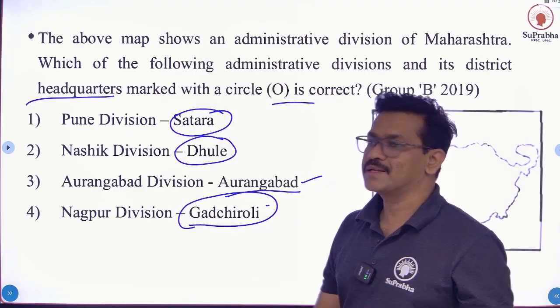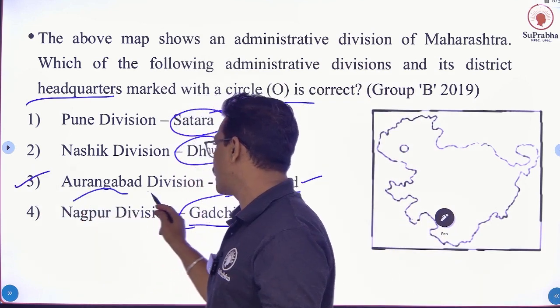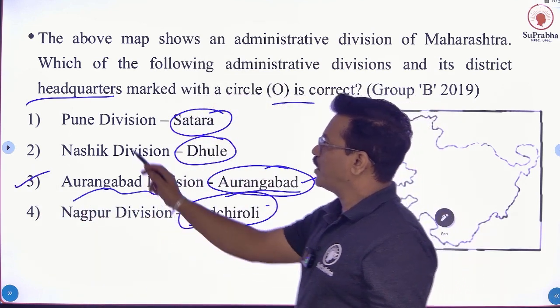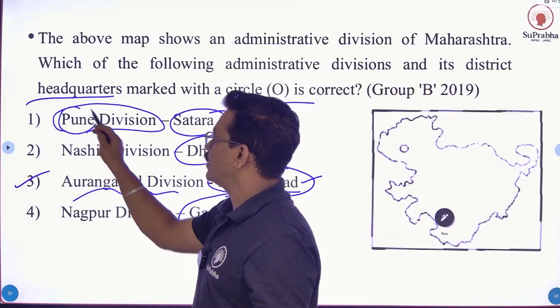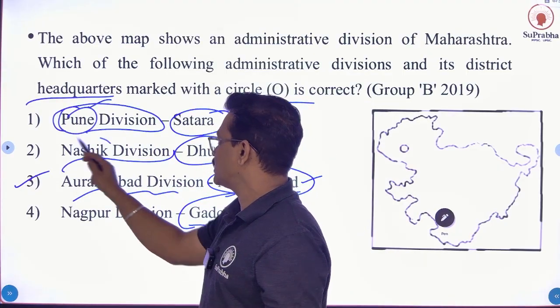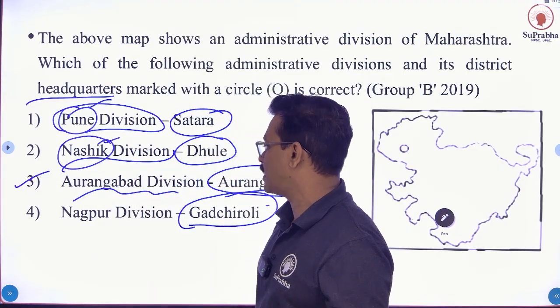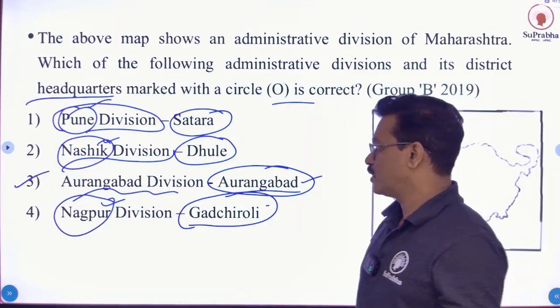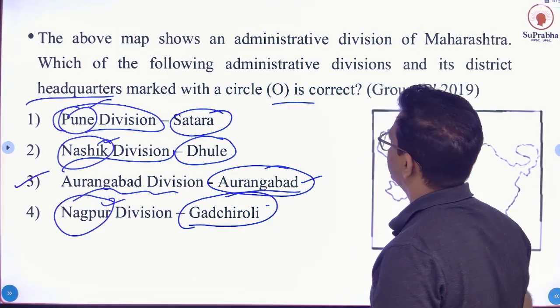And correct answer is option number 3, Aurangabad division with Aurangabad headquarter. Pune division's headquarter is Pune. Okay, Nashik division headquarter is Nashik, and Nagpur division's headquarter is Nagpur. Okay, so correct answer is option number 3.